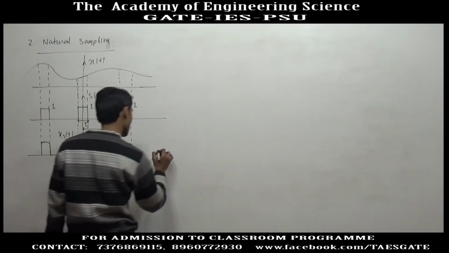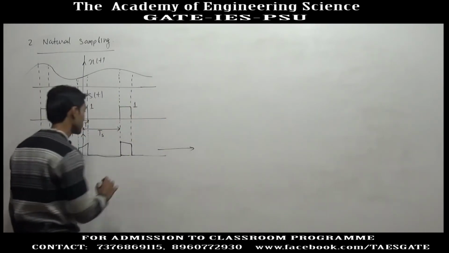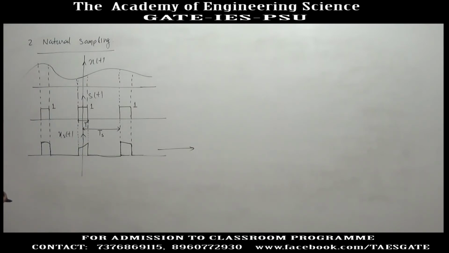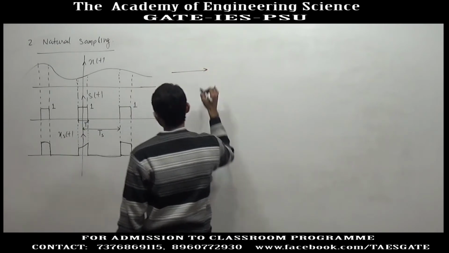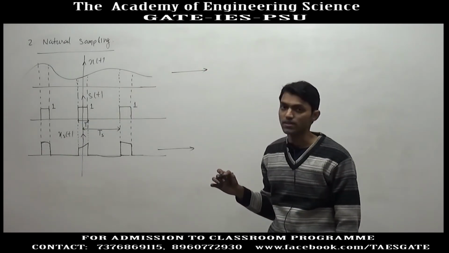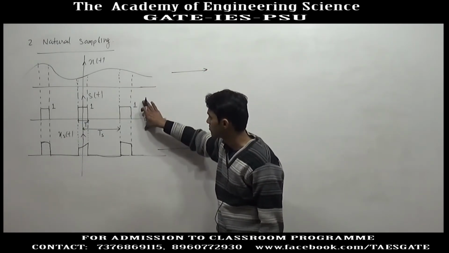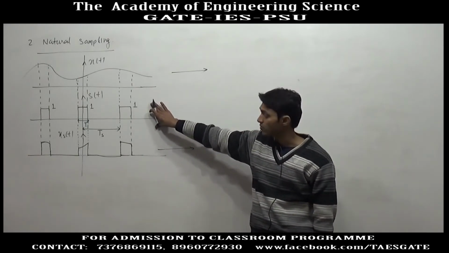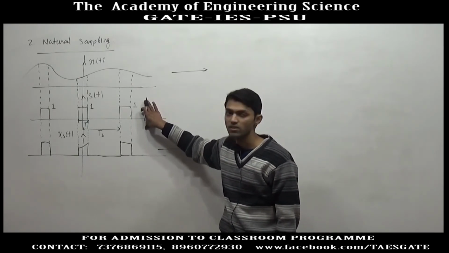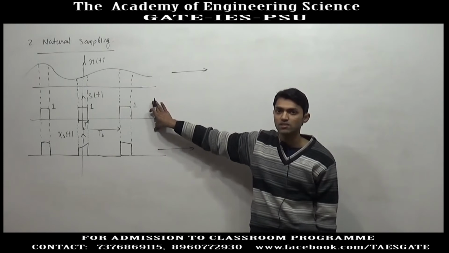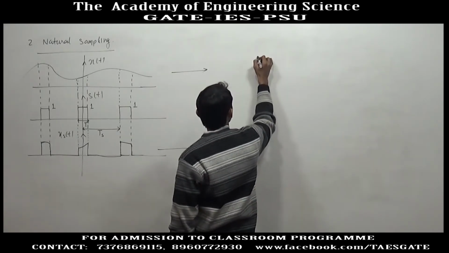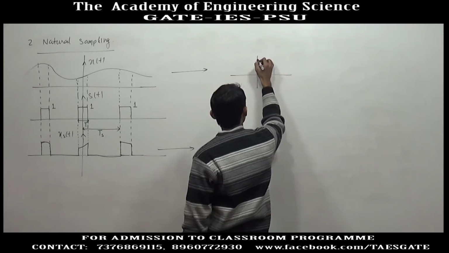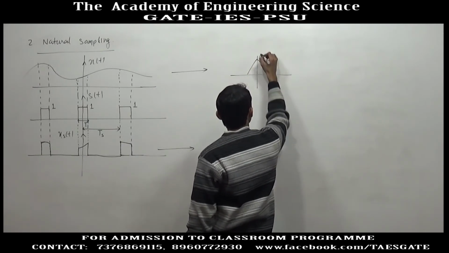Now we have to find the Fourier transform of this sampled signal and analyze the Fourier spectrum. In the same way as we did in the case of the impulse train, we will find the Fourier transform of this periodic signal, and for that we will first find the Fourier series coefficients of this periodic signal. So if x(t) is given, we will assume that X(f) is given.